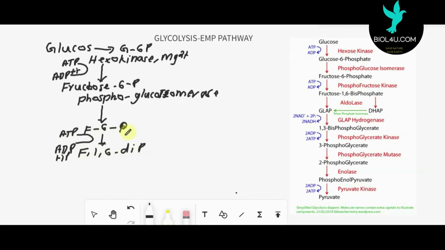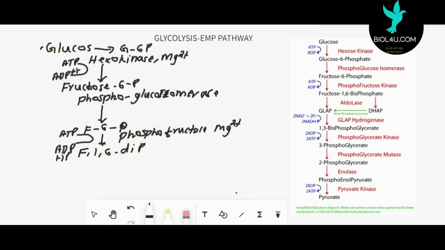Here also an enzyme is utilized, phosphofructokinase. This also uses magnesium as the cofactor.